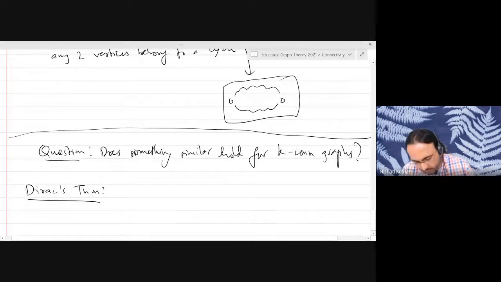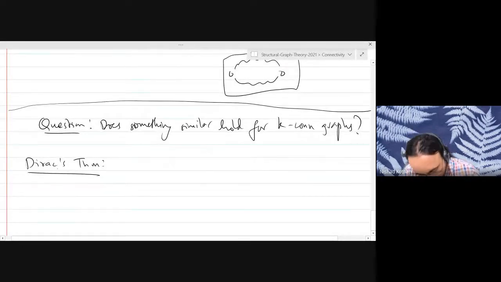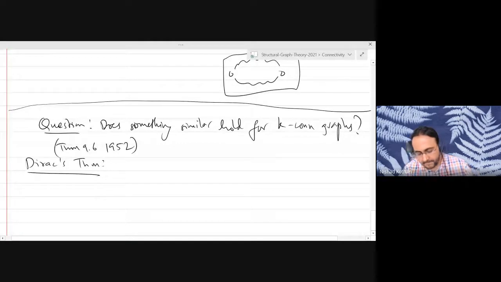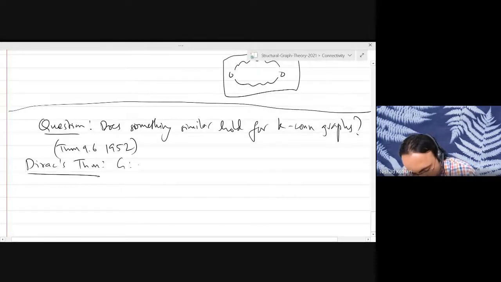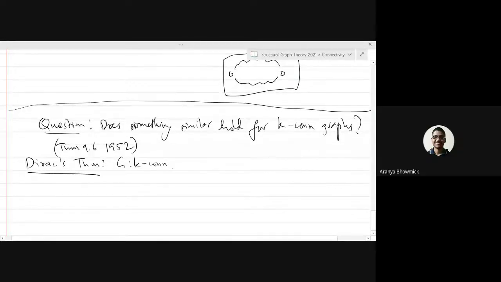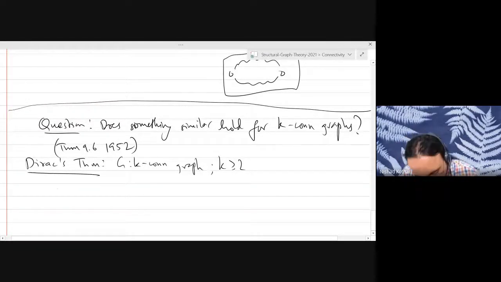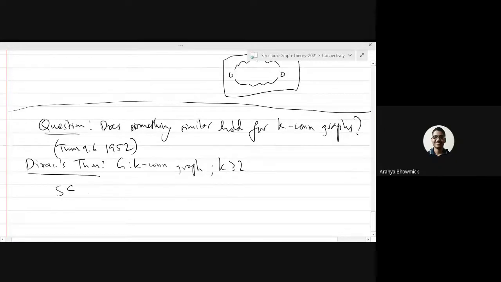Okay, this is Theorem 9.6 from 1952. So take any k-connected graph. This theorem says that in any k-connected graph G, any k vertices of G lie on a common cycle, so long as k is at least 2. Right?